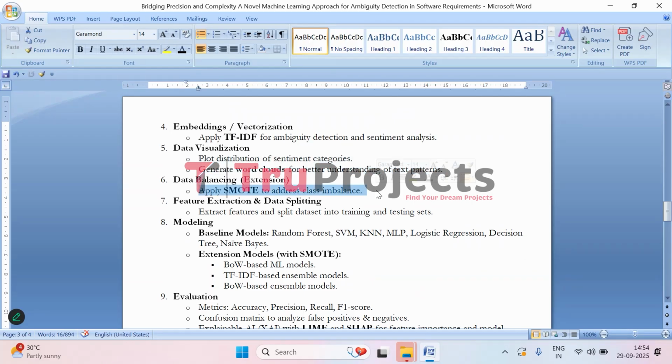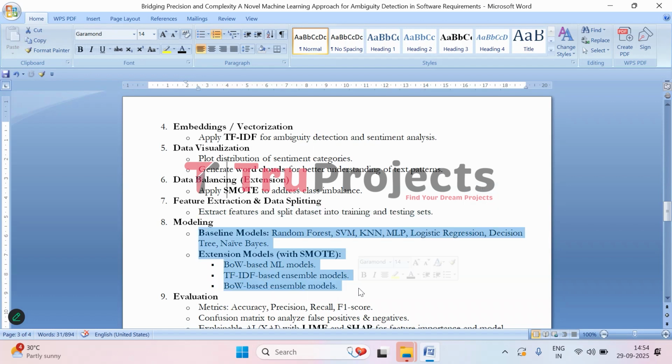Then comes data balancing. So here we applied SMOTE to balance the dataset, ensuring all classes have sufficient representation and improving the model performance. Then comes feature extraction and data splitting. So here features are extracted from the pre-processed text and the dataset is split into training and testing sets to train the models and evaluate their performance.